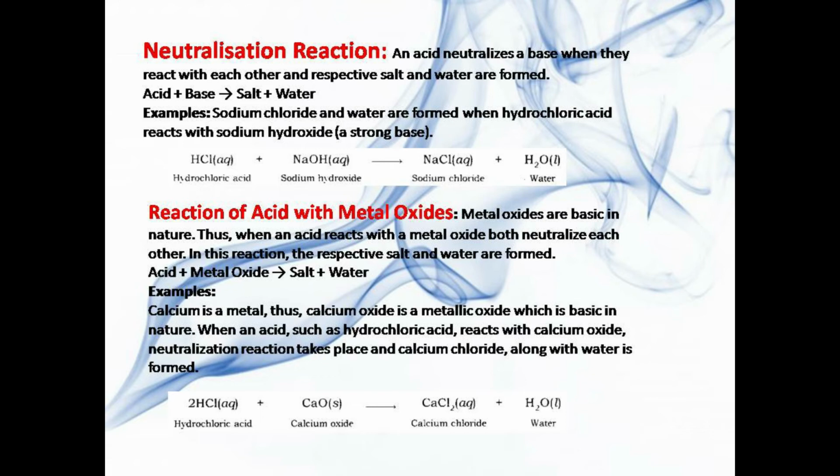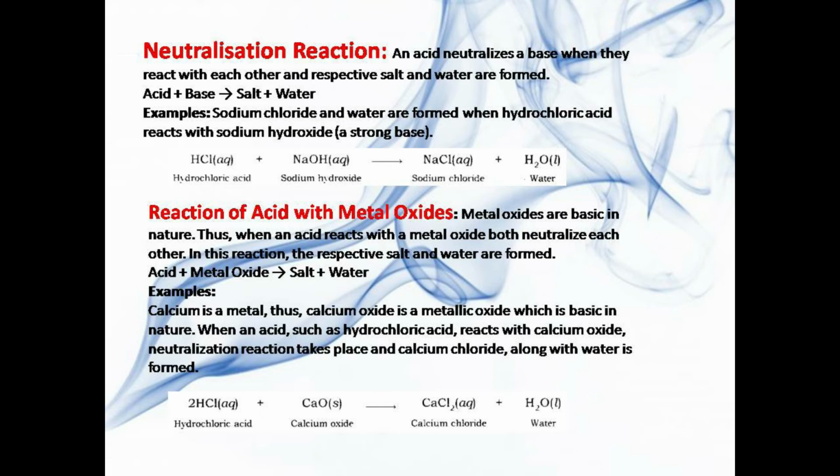Reaction of acid with metal oxides. Metal oxides are basic in nature, thus when an acid reacts with a metal oxide, both neutralize each other. In this reaction, the respective salt and water are formed. Acid plus metal oxide gives salt and water.